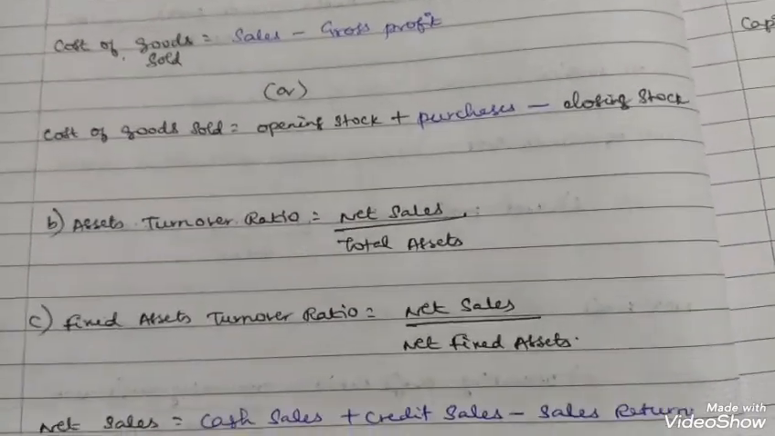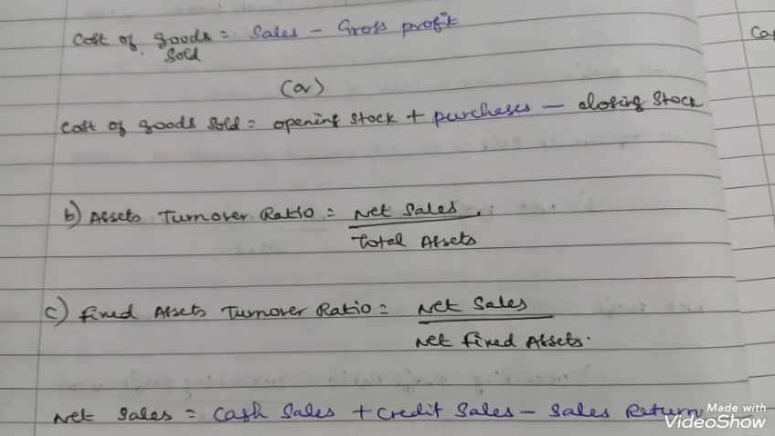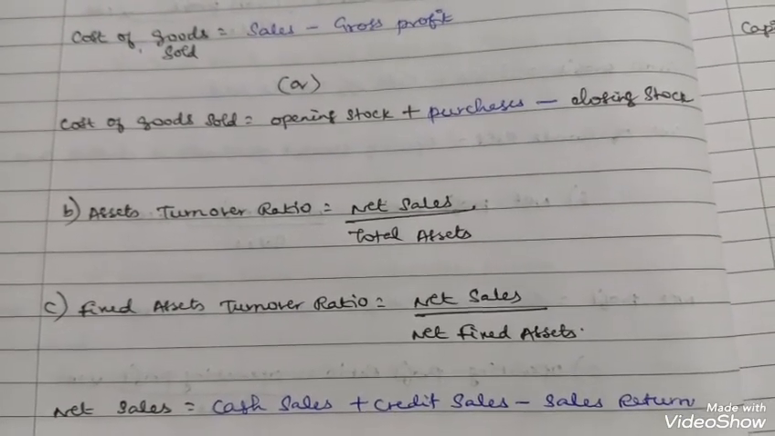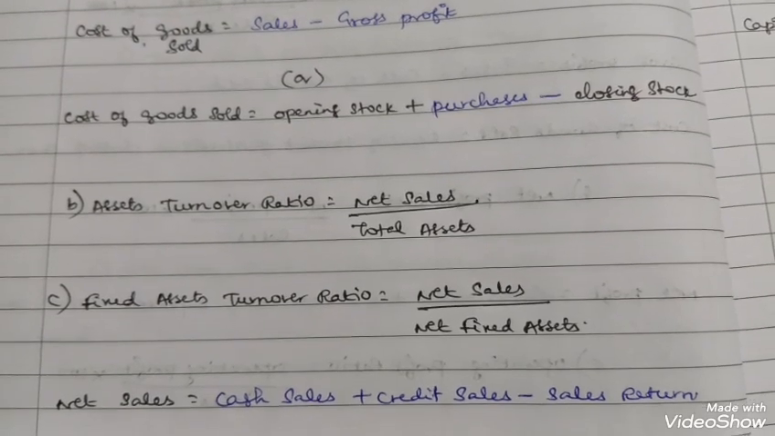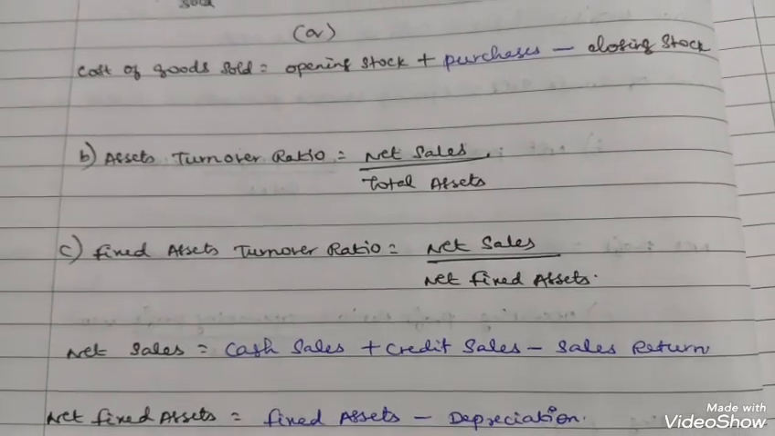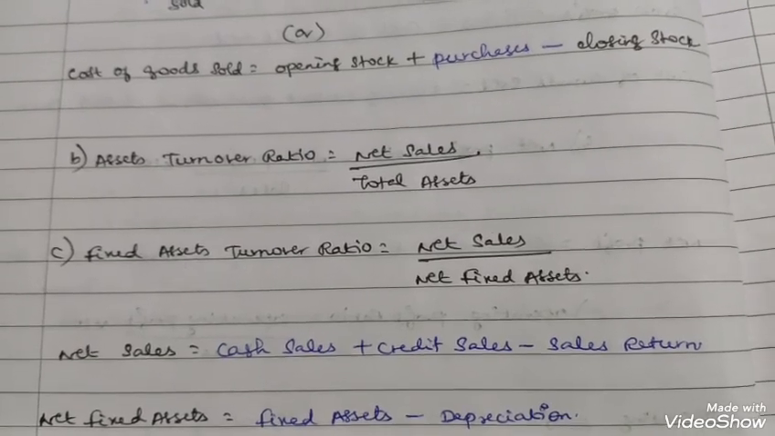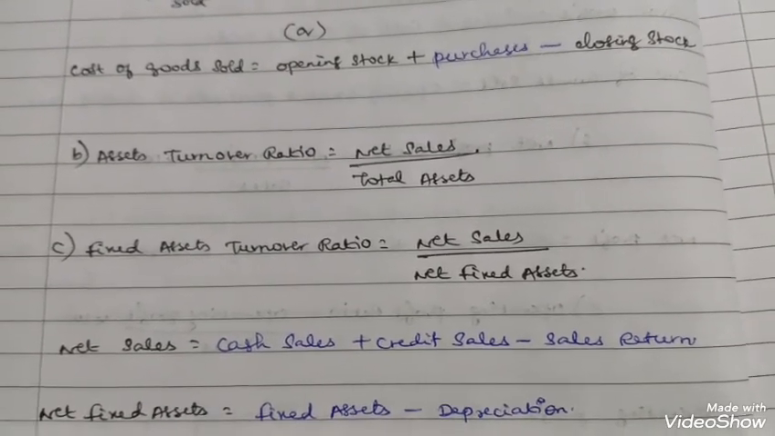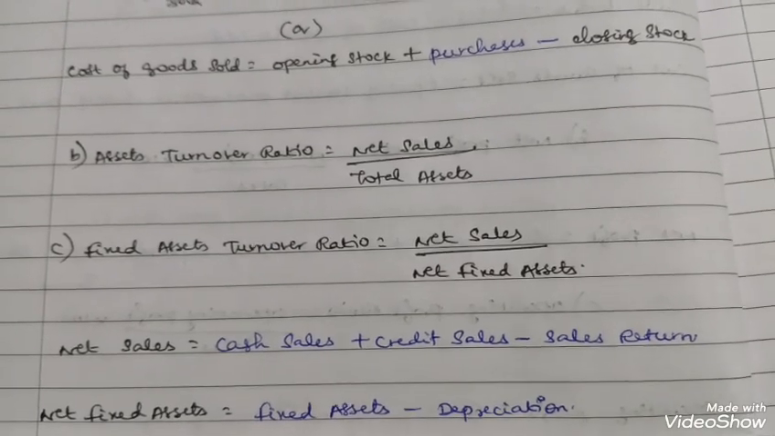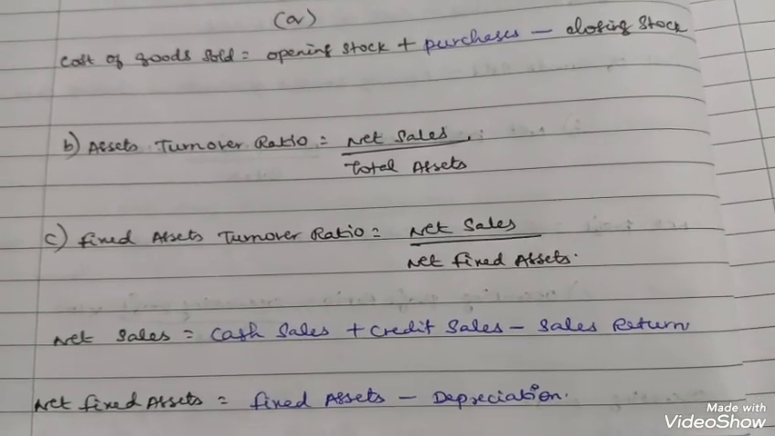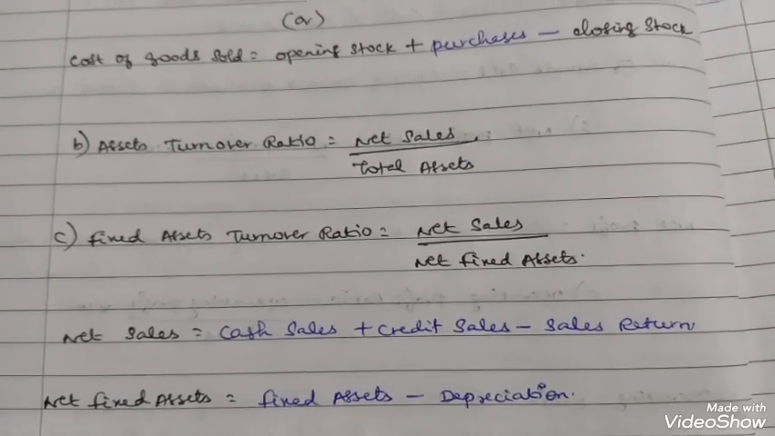Next, assets turnover ratio, net sales by total assets. Fixed assets turnover ratio, net sales by net fixed assets. Net sales means cash sales plus credit sales minus sales return. Net fixed assets means fixed assets minus depreciation.